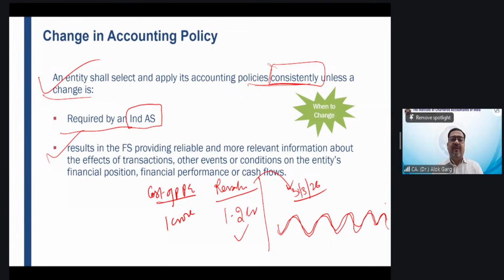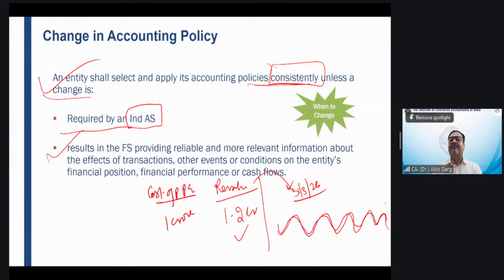You have seen. So there was a lot of fluctuation in real estate prices this year. For example, from 1.2 crore on 25th March, the price has gone down to 80 lakh. On 31st March, the price has gone up to 1.3 crore. On 5th April, the price has gone down to 95 lakhs, right? So there is a lot of fluctuation. From the balance sheet date, 31st March, through preparation to approval of the financial statements, the price is volatile like anything.